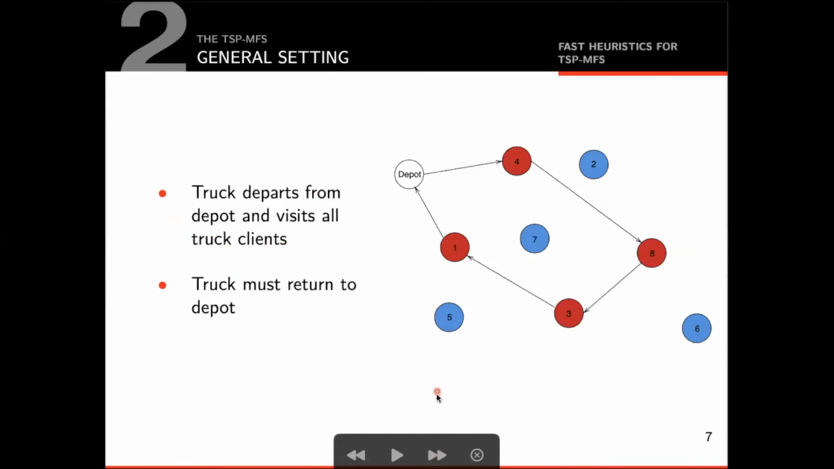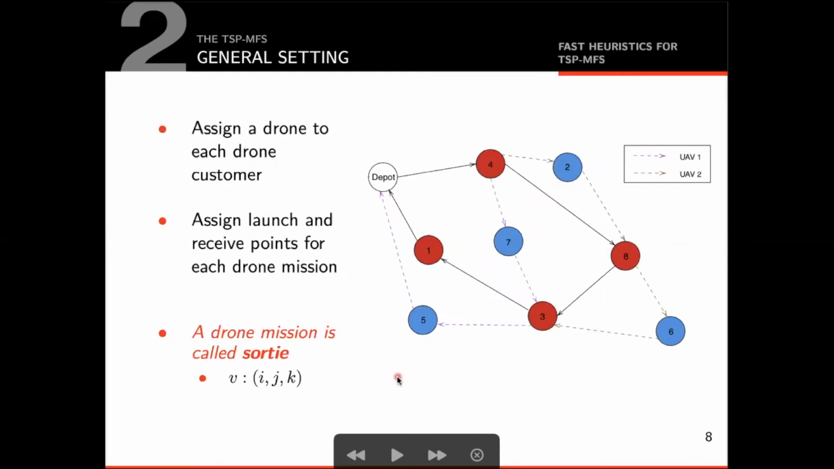With the truck route in hand, we need to assign a drone for each client that is not visited by the truck. Furthermore, we also need to assign a launch point and a receiving point for each time a drone is going to deliver a package to a customer. We call the process of a drone delivering a package to a customer a sortie, and denote it as (V, I, J, K), where V identifies the drone, I identifies the launch point, J identifies the client that will be serviced, and K identifies the receive point.